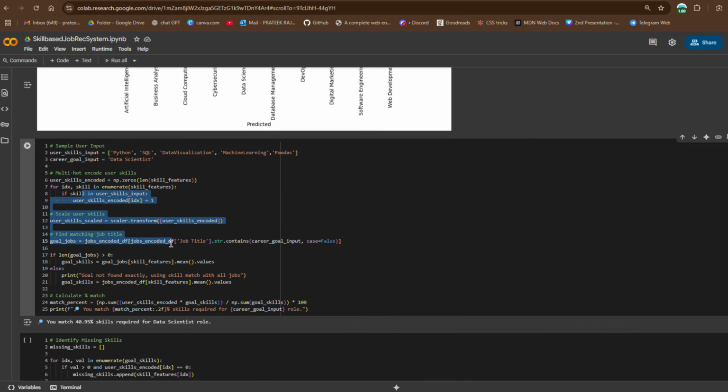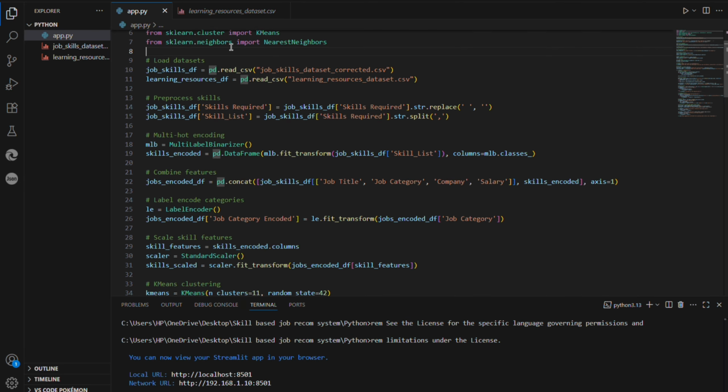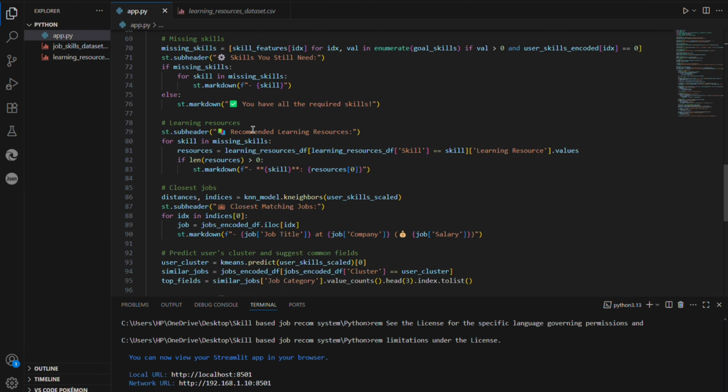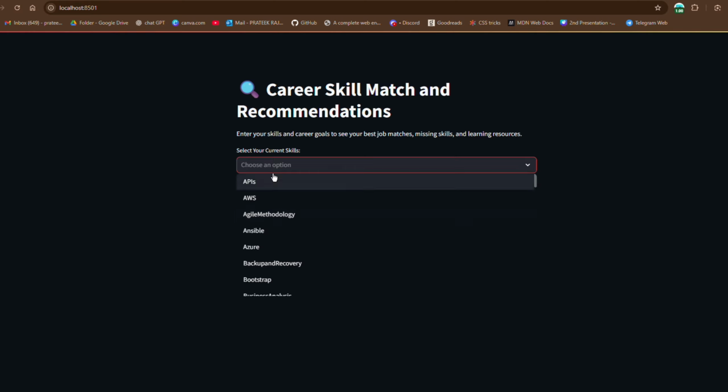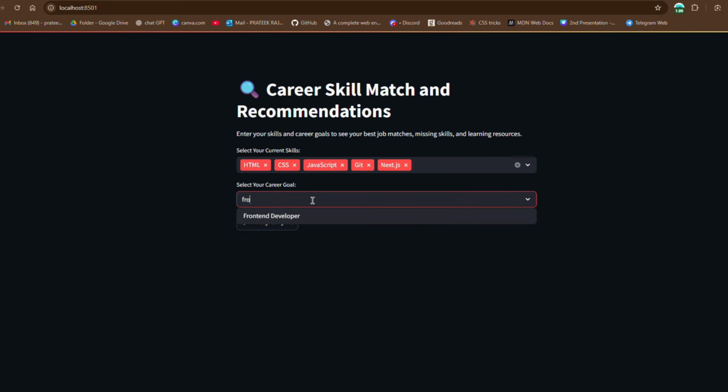And here we have some sample users. I also developed the user interface using Streamlit. So here is our final result. So the system asks you to select your current skills and select your career goal. So let me select it. So as you can see, my current skills are HTML, CSS, JS and all these, and my career goal is front-end developer. Let's analyze my fit.